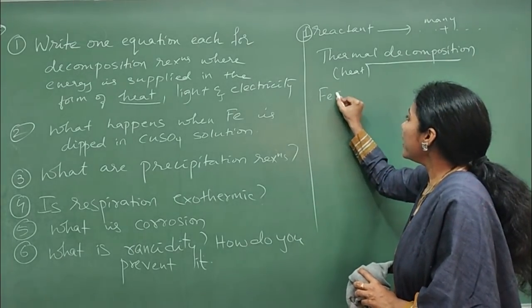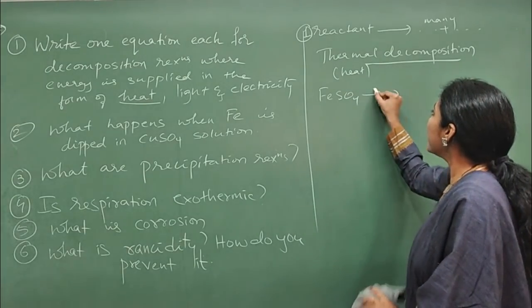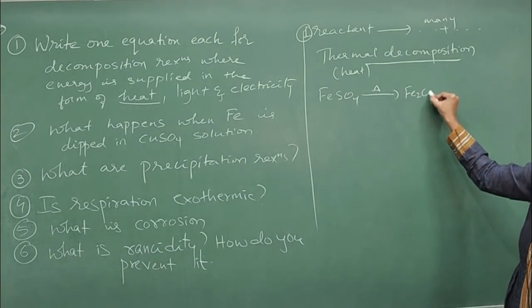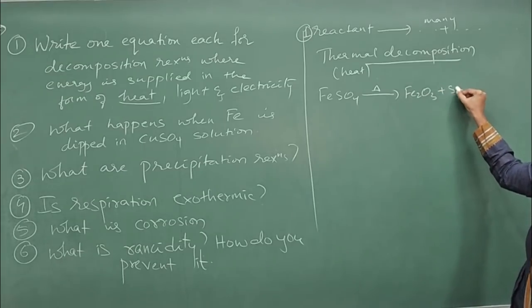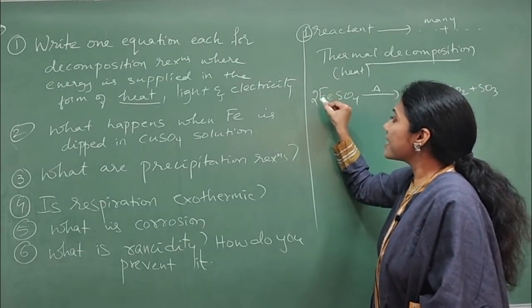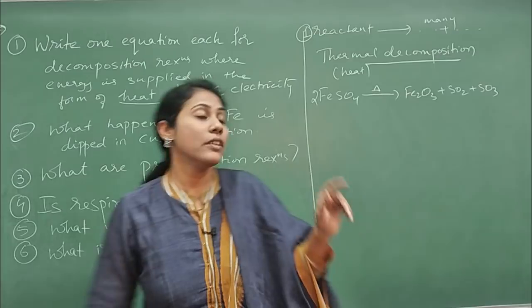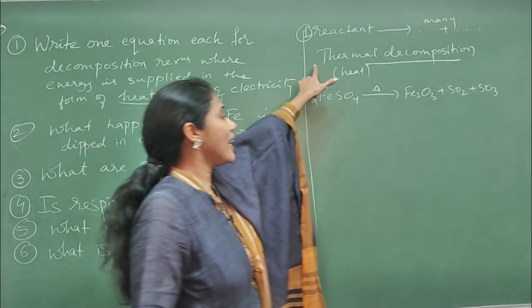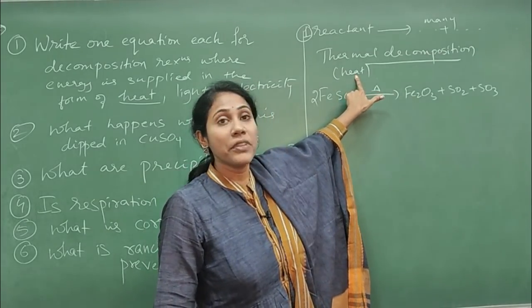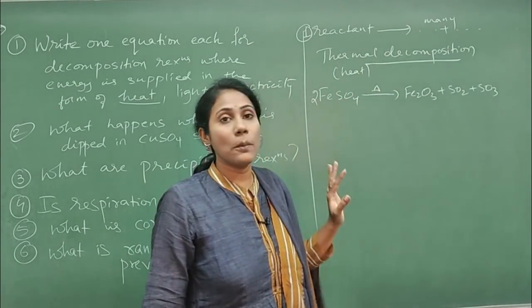That is FeSO4 on heating. This fellow gets converted into Fe2O3 plus sulfur dioxide plus sulfur trioxide. So this is the example you can give for the decomposition reaction that is taking place under heating. So that is called thermal decomposition.